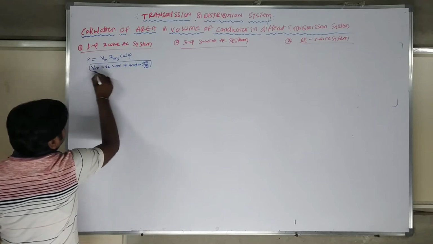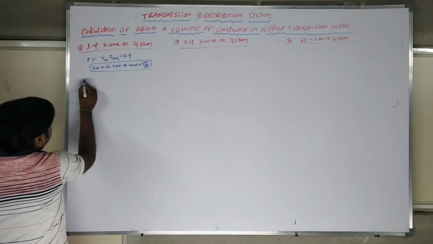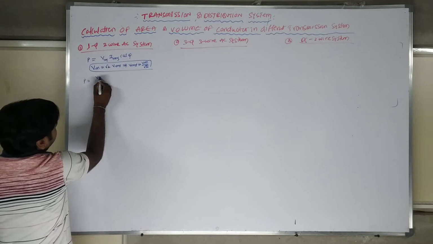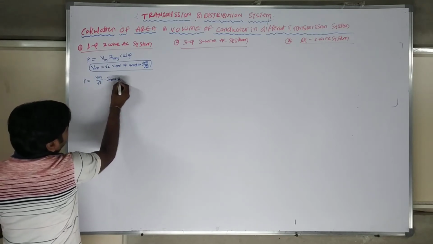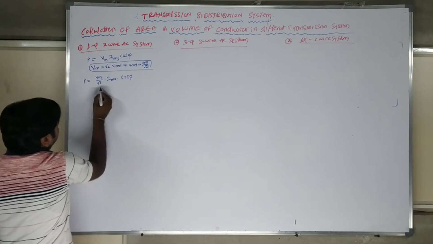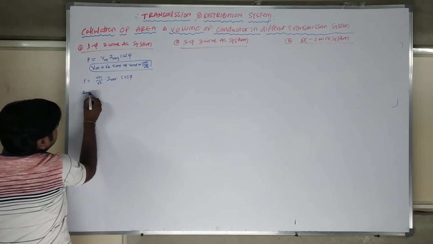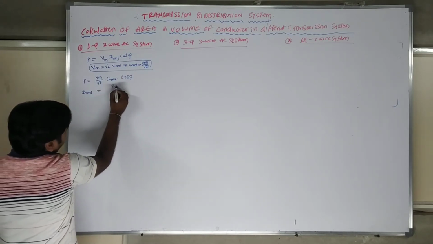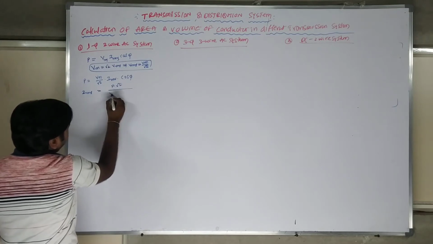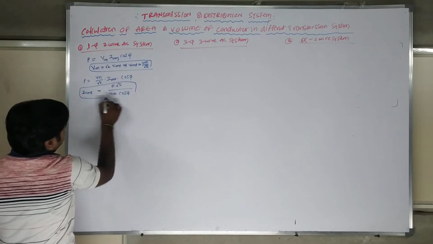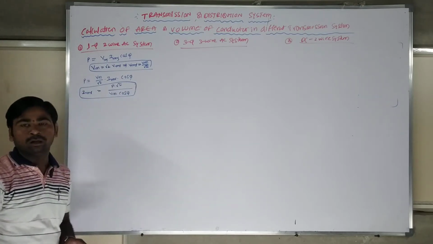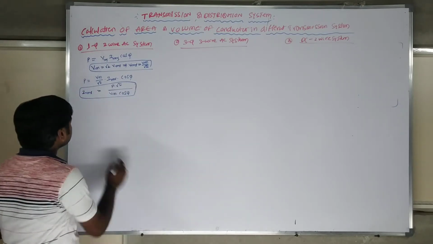Substituting, P is equal to Vm by root 2 into I RMS into cos phi. From this I RMS is equal to P into root 2 by Vm into cos phi.